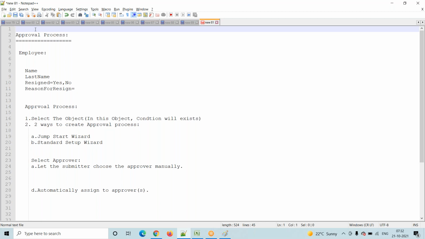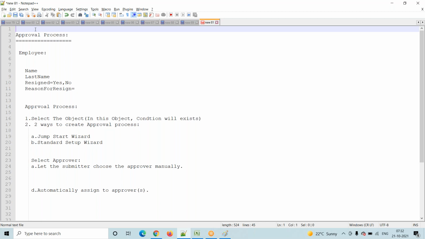Here we are working with one example. Our example is the employee resignation process. Employee resigned from the service. How will we resign from the service? Resigned equals yes and click on the save button. That is our condition, meaning the employee resigned from the service. Now he wants to send his resignation information to his manager or some other person.